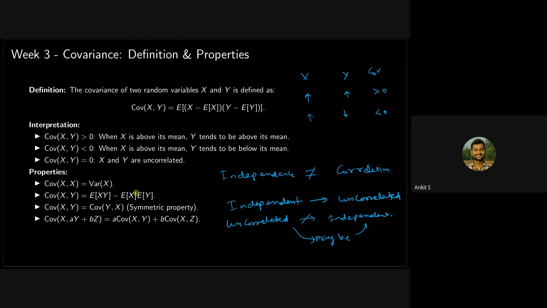And I think we will solve a problem like this. And it is a symmetric property. Covariance of x comma y is equal to covariance of y comma x. And this is also important in solving some problems. So are all of you familiar with this? So this will sometimes become useful when solving problems.